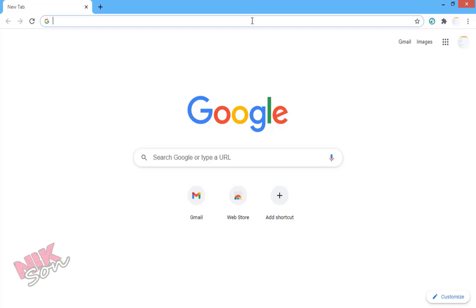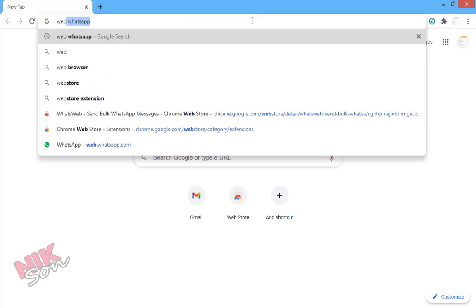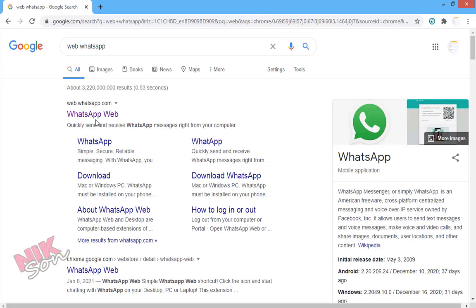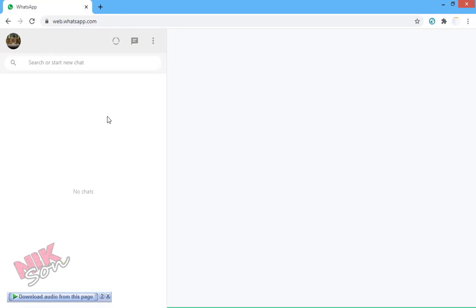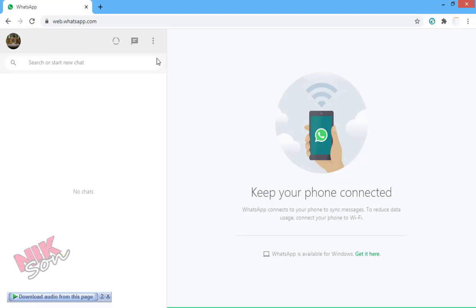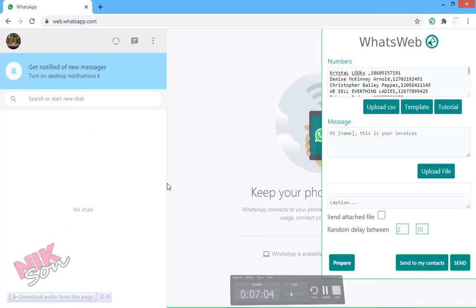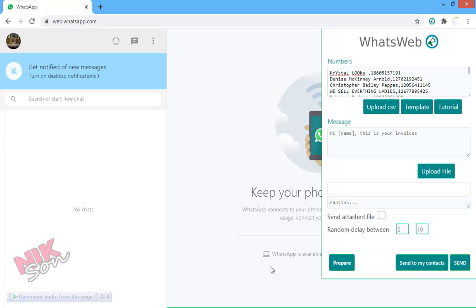Now you have to visit WhatsApp Web. Just type WhatsApp Web, and you will see web.whatsapp.com, and you have to log in with your WhatsApp account. I had already logged in with that account, so I just log out and log in again with my phone. Now I have logged in, and here you have to upload the CSV file that you saved. You can see the upload CSV option, so upload that file.